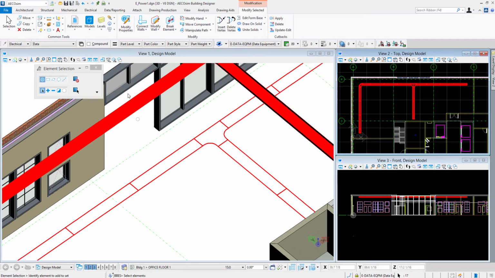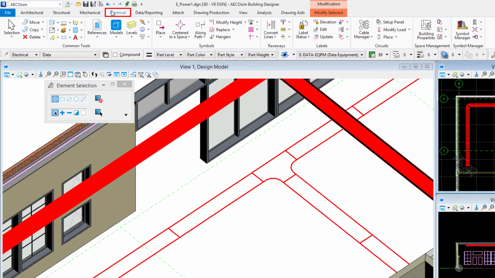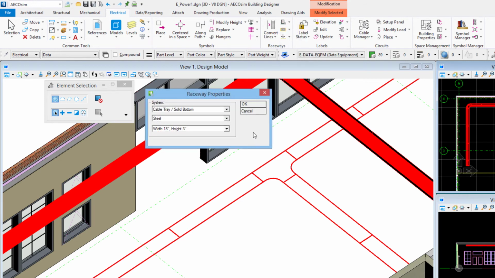Then back up here in the electrical tab of the ribbon interface, I'll come to that same group of tools and pick that first tool, which is modify, and we'll get this Raceway Properties that we saw in the previous video when we converted the line string to a raceway.